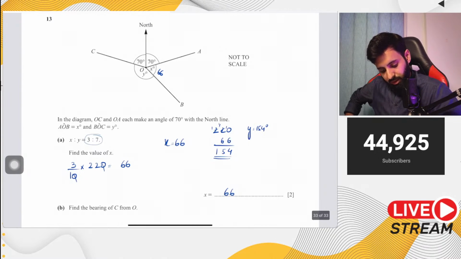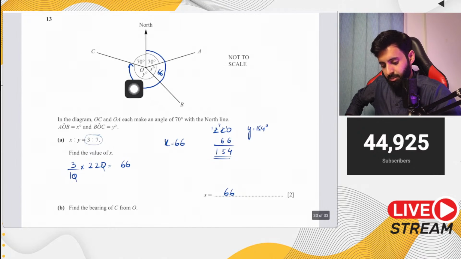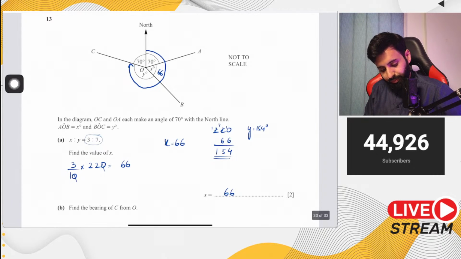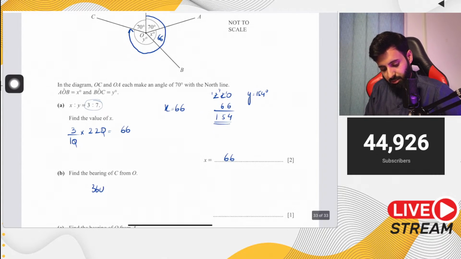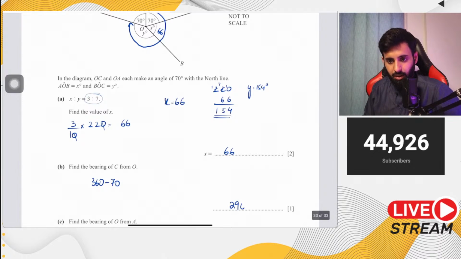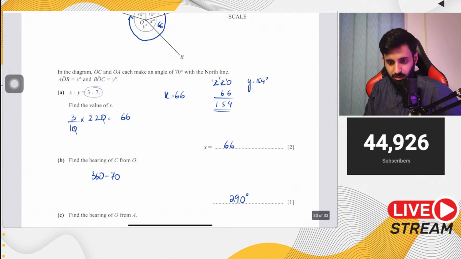Now notice the question is asking you to find out the bearing of C from O. C from O basically means this. Now either you can do 70 plus 66 plus y, or you can do 360 minus 70. Now 360 minus 70 is obviously a much easier way. So 360 minus 70 is equal to what? Is equal to 290 degrees. And there you go. That's your answer.